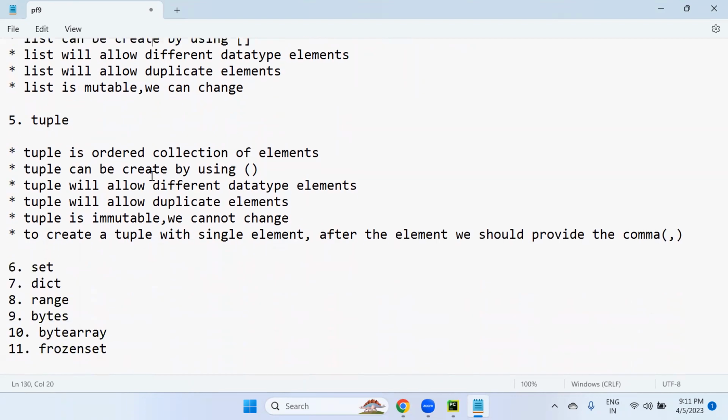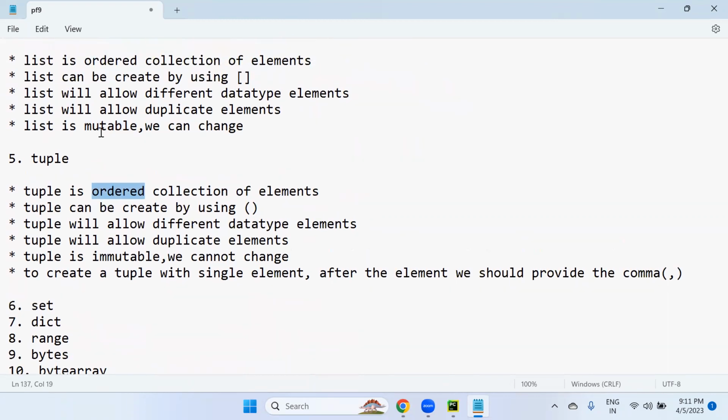Now, the tuple rules we also discussed. What is the difference between list and tuple? A tuple is an ordered collection of elements, same as list. A tuple can be created by using round brackets, like parentheses, but while creating a tuple, brackets are optional, not compulsory. A tuple allows different data type elements, and it also allows duplicate elements.